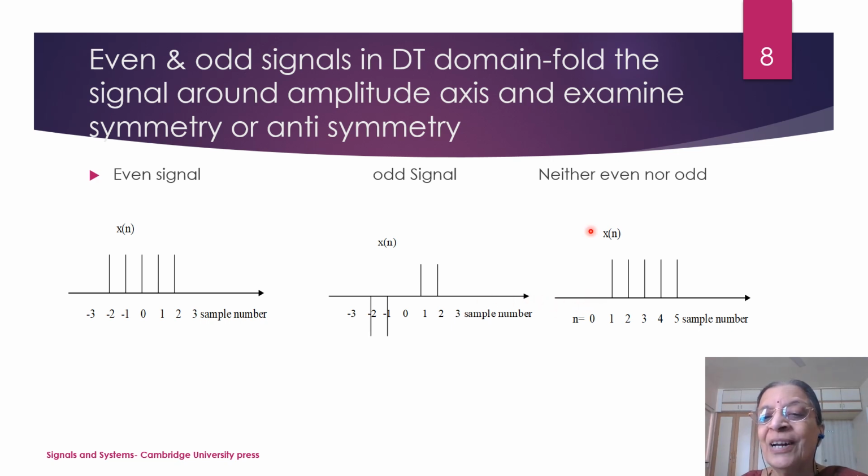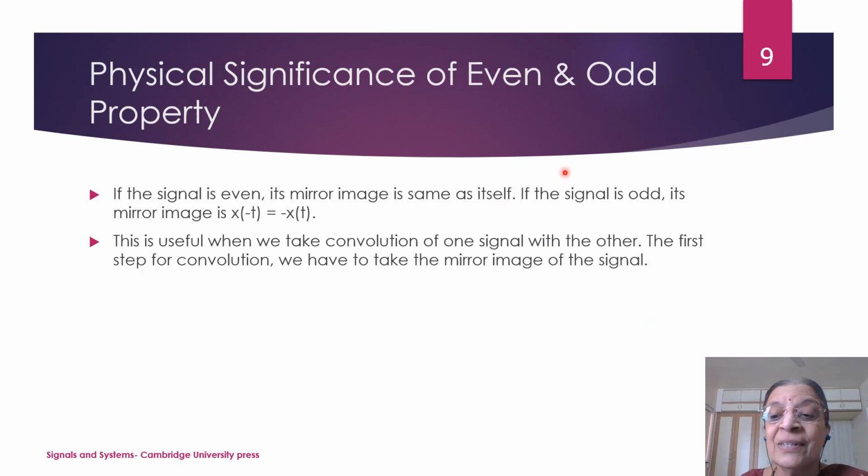So if you fold at this particular axis n is equal to 0, you will find that it is neither symmetric nor antisymmetric because the signal is not defined at all below this. Now, what is the significance? The significance is when we are taking the convolution, the first step is to take the mirror image of the signal. So, if you are familiar with the fact that the signal is symmetric or antisymmetric, or the signal is even or odd, then you can directly take the mirror image.